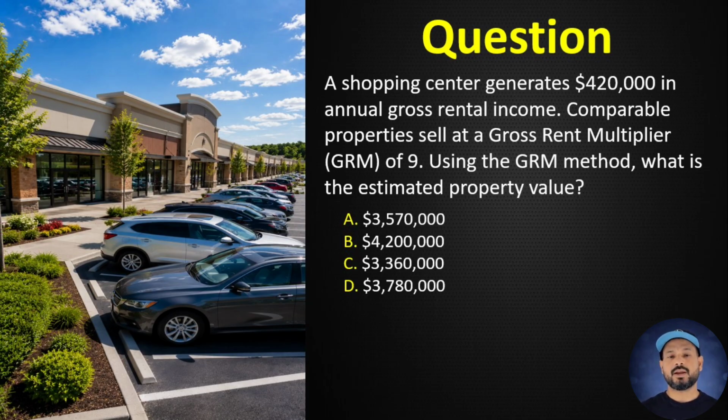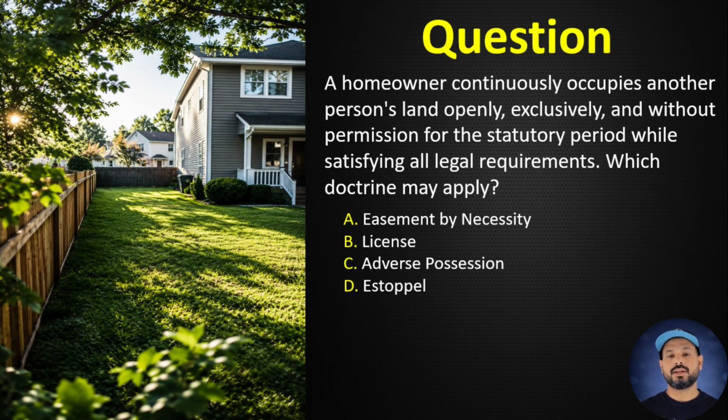C. $3,360,000. D. $3,780,000. Correct answer, D. $3,780,000. Estimated value = gross income × GRM = $420,000 × 9.